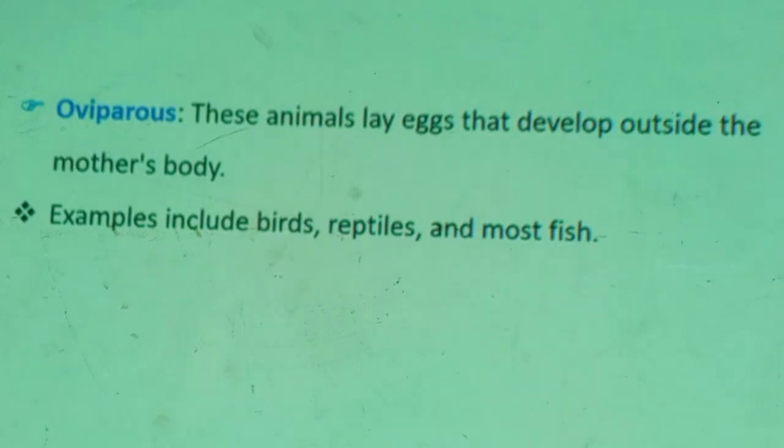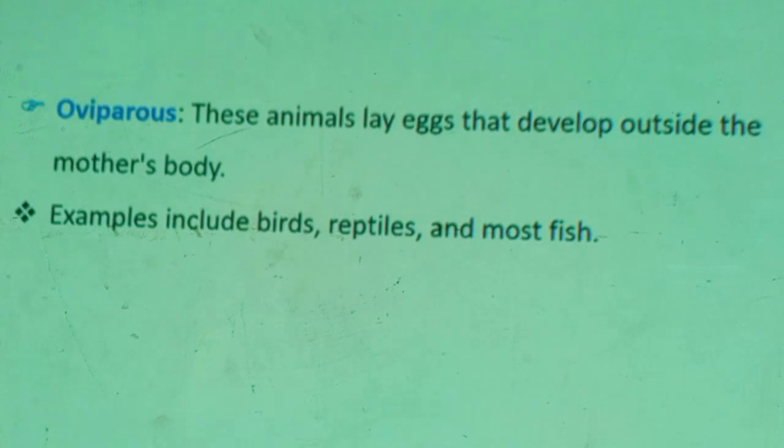for example. Most birds, these animals, oviparous animals, lay eggs. Fertilization is internal. They lay eggs, and the eggs are developing. Embryonic development occurs outside of the body of the female.